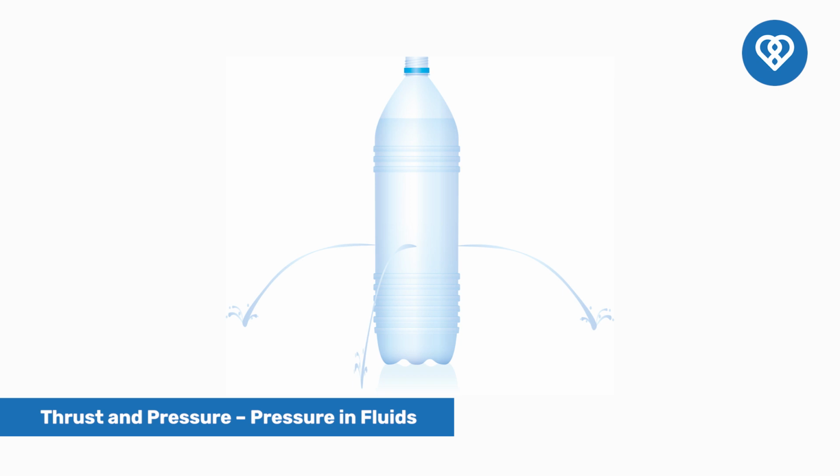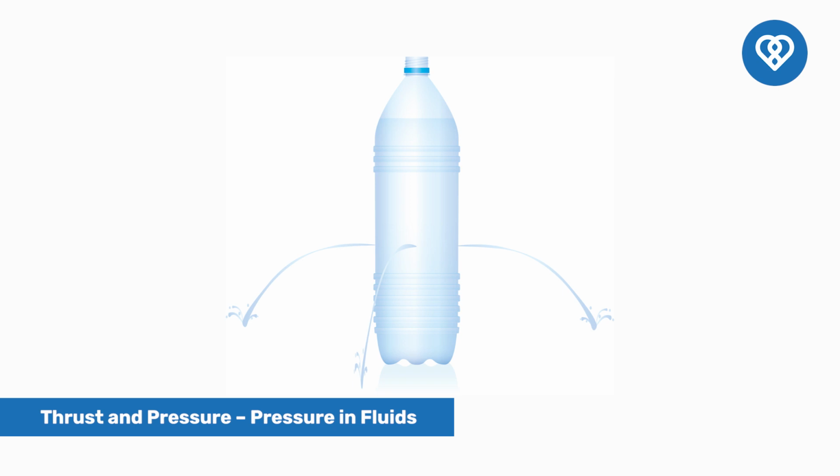If you create holes at the same height, you will notice that the water stream comes out evenly, irrespective of the direction of the hole. This means that the pressure is equal at the same depth.